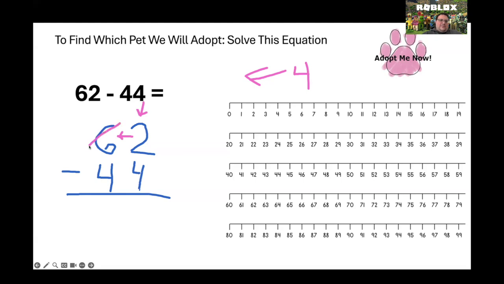The 6 takes 1 away from itself, and it becomes a 5. And we take that 1 that we took away from the 6, and we put it right in front of the 2. Now, instead of 2 minus 4, we have 12 minus 4. And we're going to jump back 4 times. 1, 2, 3, 4. And we land on 8.